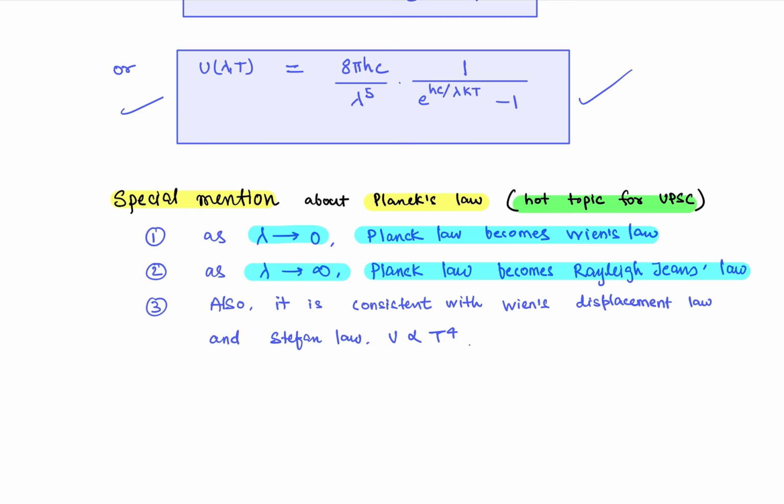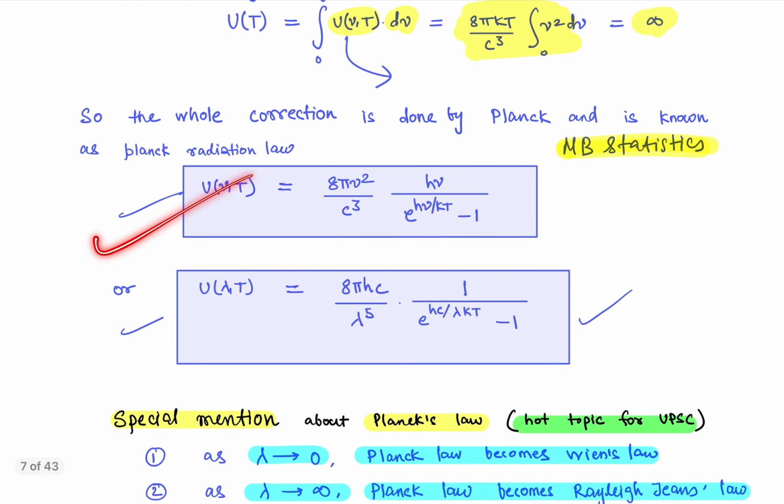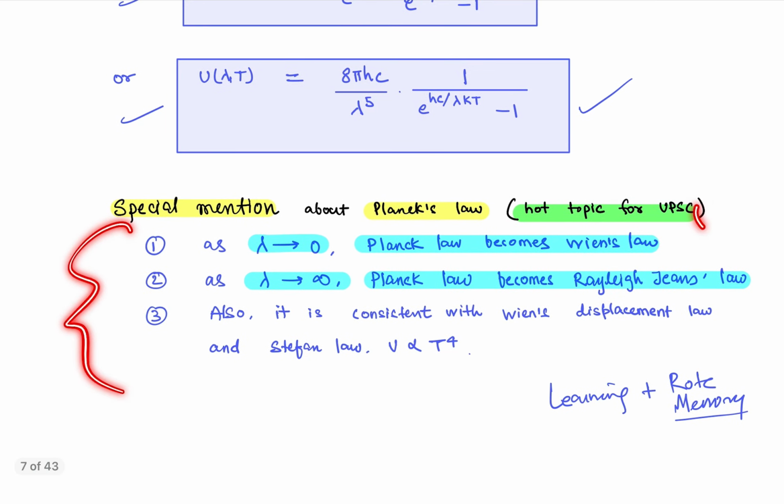But for examination purposes, we are required to be smart, and smartness means learning and memorizing as well. Learning plus rote memory power is required, because you cannot understand and learn each and everything. So I will always tell you what to study and what to memorize. Till now, these all were the processes which we are required to study, but these are the two very big results which we are required to remember. These again are very well-defined results which we are trying to memorize.